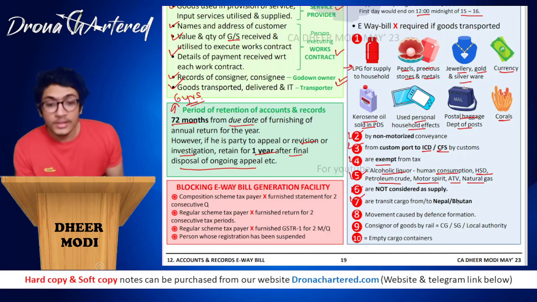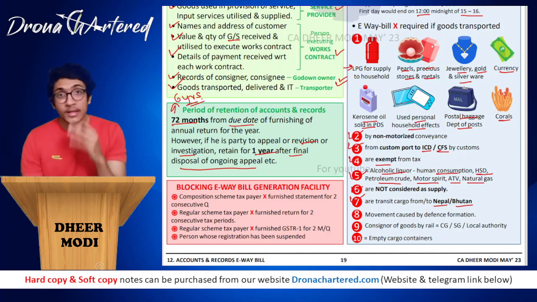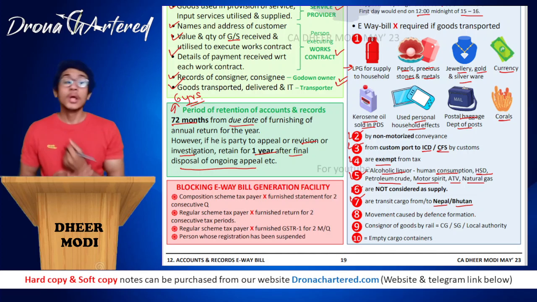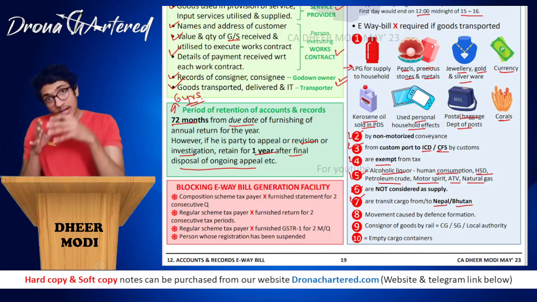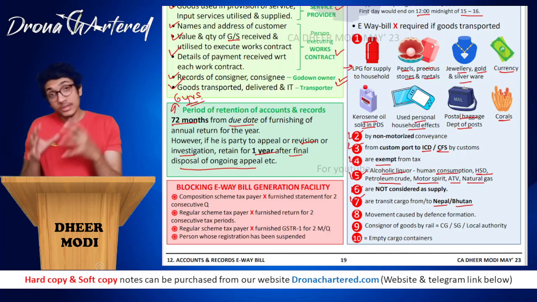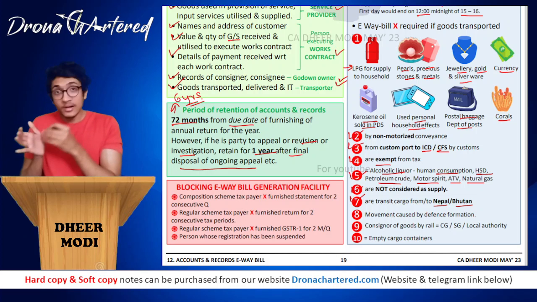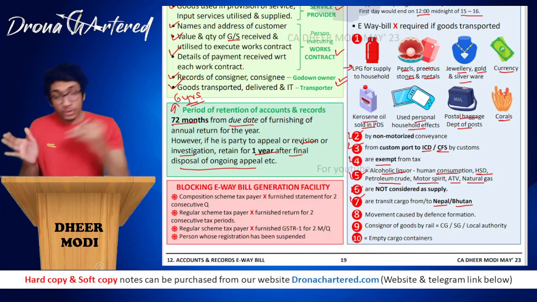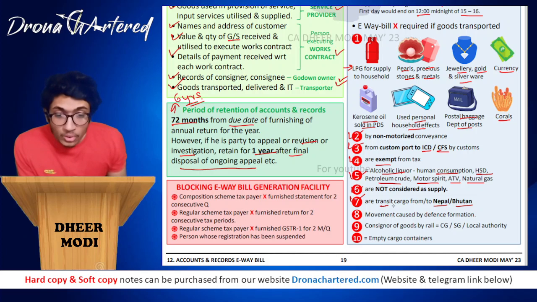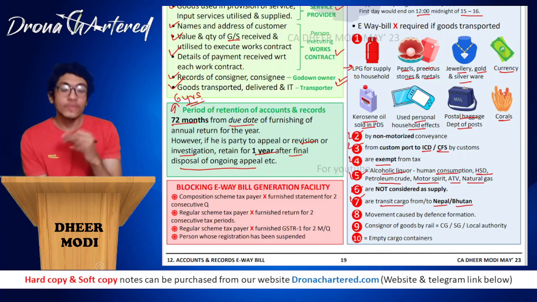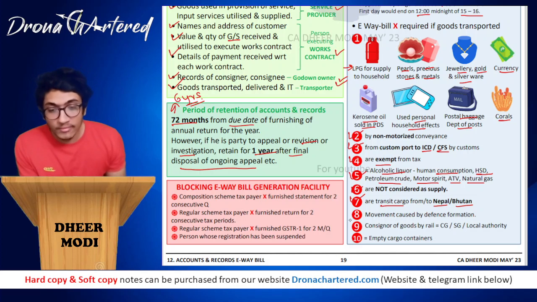Next, if they are transit cargo from or to Nepal or Bhutan. India has a port and Nepal does not have a port. So most of the time the ships will come to India and deliver at the port of India. Now these shipments will be traveling through India to reach Nepal or Bhutan. Since these do not belong to India, it is called transit cargo to or from Nepal or Bhutan, and that will not require an e-way bill.